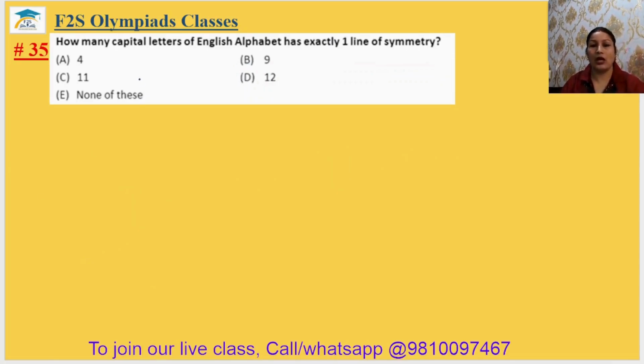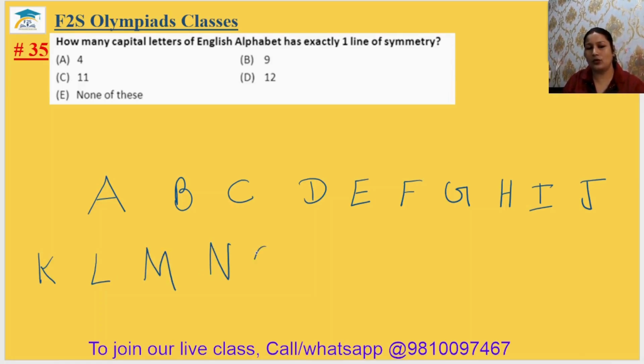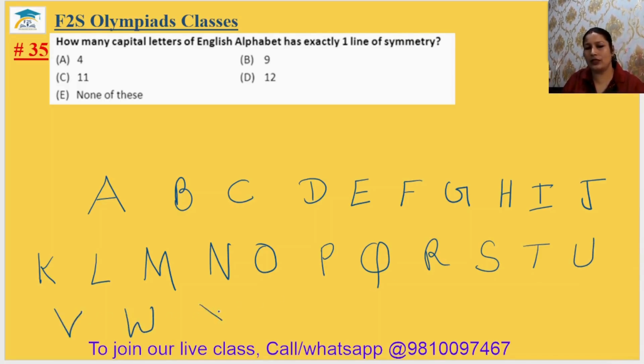Question number 35. How many capital letters of the English alphabet have 1 line of symmetry? Let's do it. I'm writing the English alphabets, all the English alphabets. A, B, C, D, E, F, G, H, I, J, K, L, M, N, O, P, Q, R, S, T, U, V, W, X, Y, and Z.